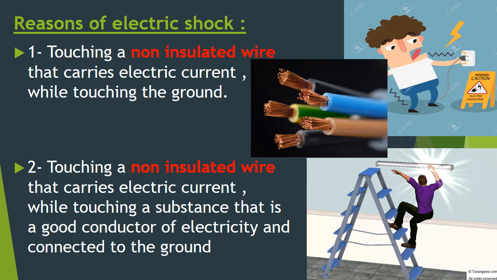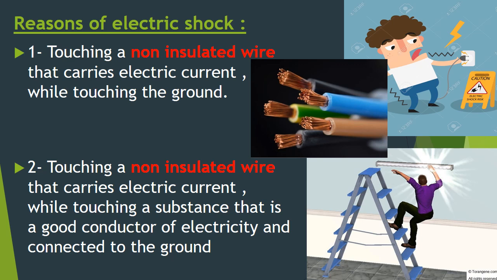So let's read together number one. Touching a non-insulated wire that carries electric current while touching the ground. Then why while touching the ground? Let's put in mind that the earth carries positive charges, okay? Or the ground carries positive charges. So the electricity is always trying to be attracted to the earth, okay? So it's always finding the shortest path to reach the ground. So your body can easily be this path, okay?